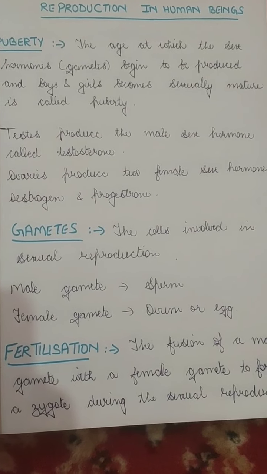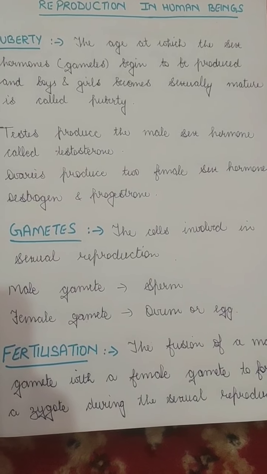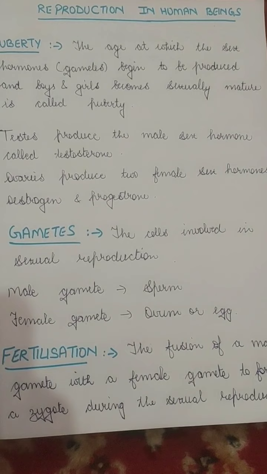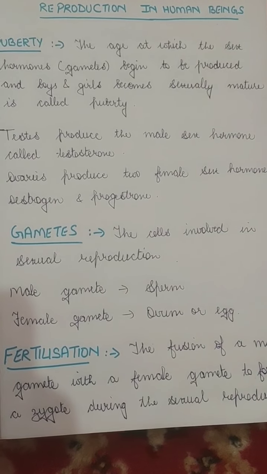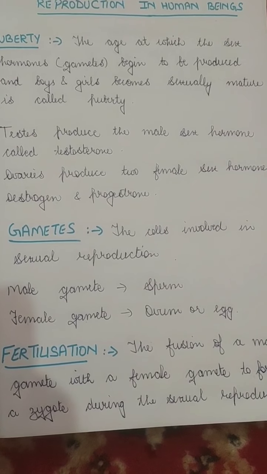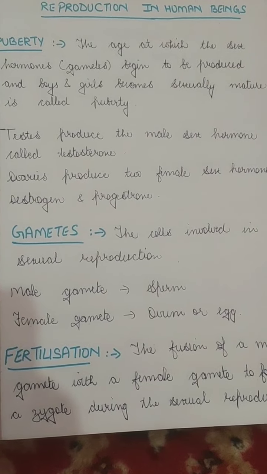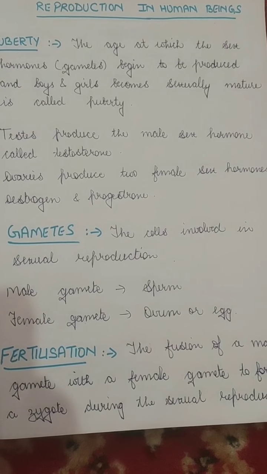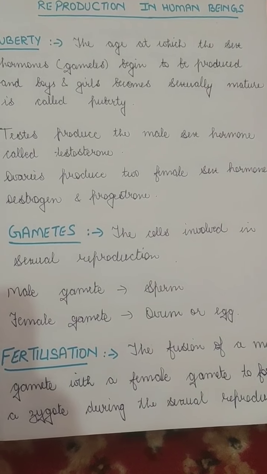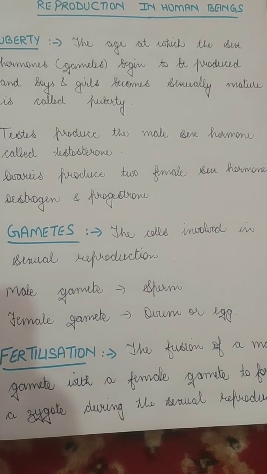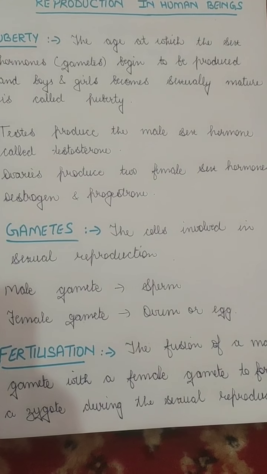Now, gametes are the cells which are involved in sexual reproduction, and we know that there are two different gametes. Males have sperms as their male gametes, or we can also term them sex cells, and females have gametes called ovum or ova or egg. So both are the same thing. Ovum is singular and ova is plural, and we can also call them egg. So when the sperm fuses with the ovum, that process is known as fertilization.